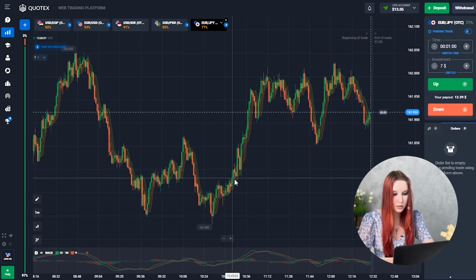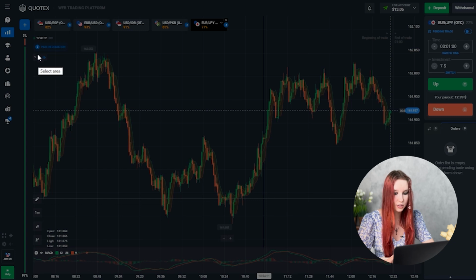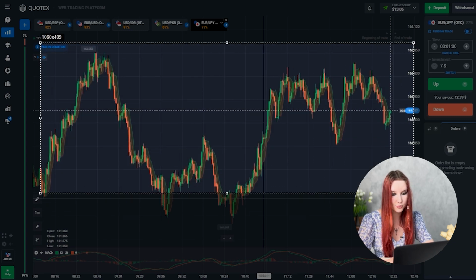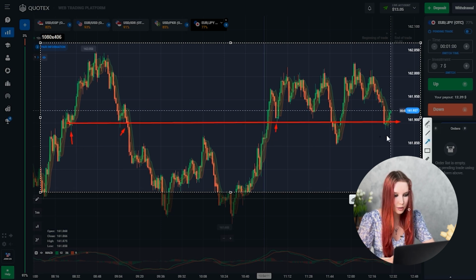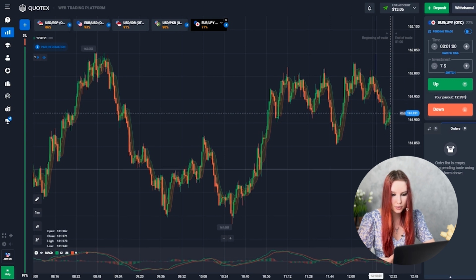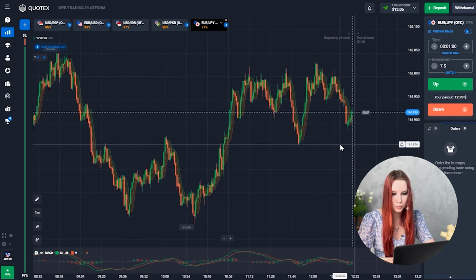Let me mark this support level that the price has reached so that you understand perfectly. Look at this level right here. The price has reached this support level before, so this is the third time. The fourth time, yeah, the level was broken here, but this time the price came back to this level again. I think the price will continue its downward movement.